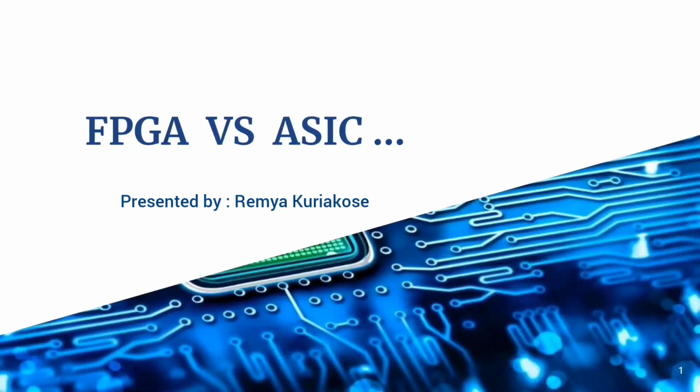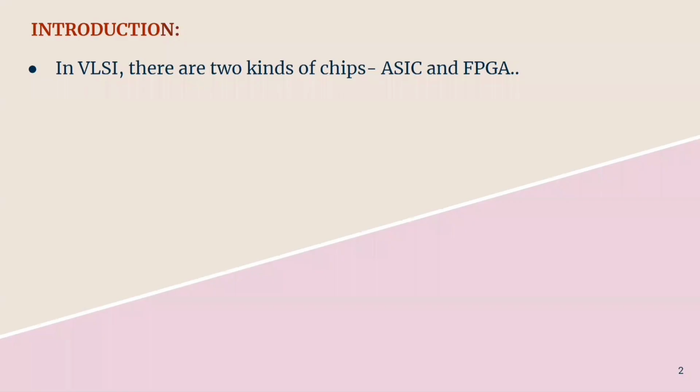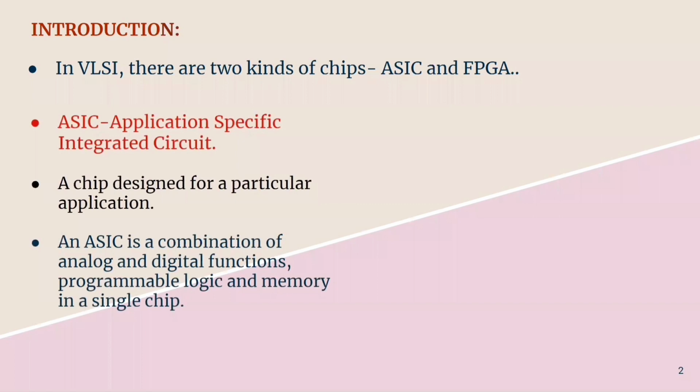Hi, in this video we will see some basic differences between ASIC and FPGA. ASIC and FPGA are two chip technologies used in VLSI engineering. ASIC denotes Application Specific Integrated Circuit. It is a chip which is designed for a particular application. Here, a complete system is integrated on a single chip.